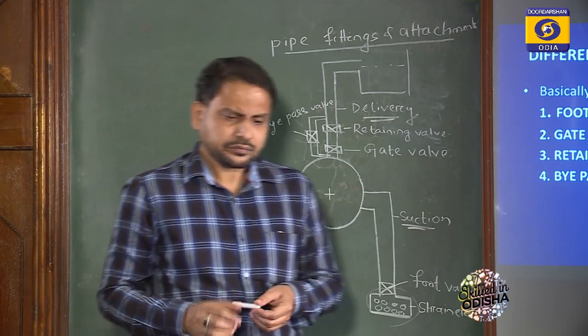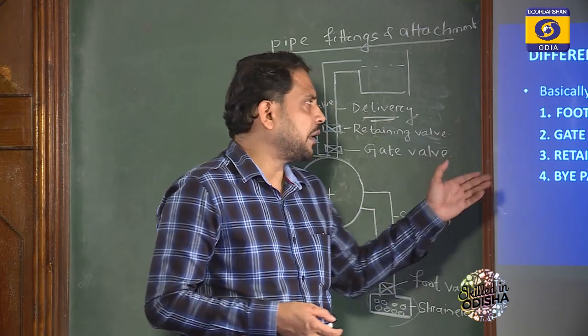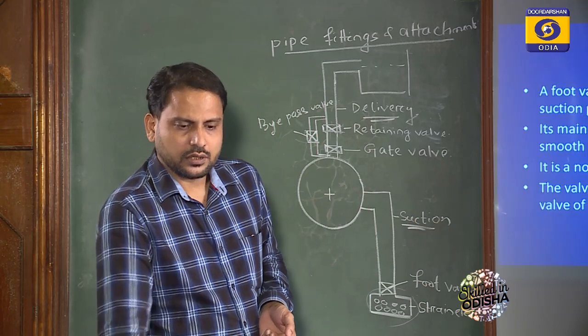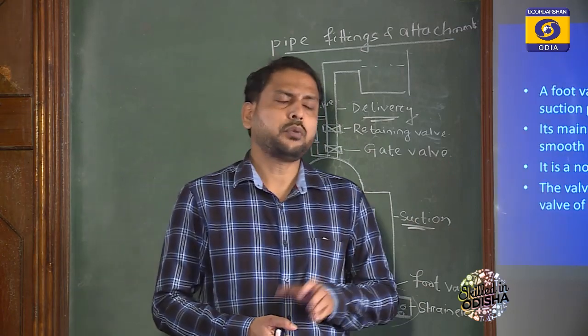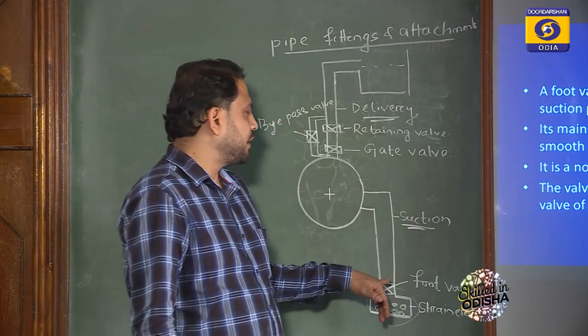So again, I will go from foot valve to bypass valve. I will describe each. First, let's come to the foot valve. The foot valve is placed just above the strainer at the end of the suction pipe.